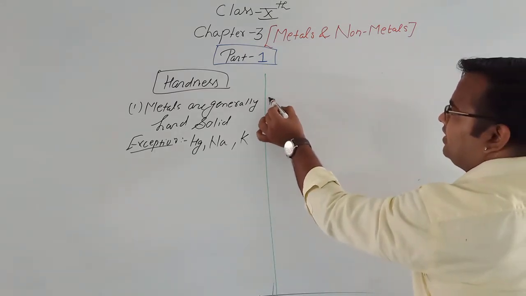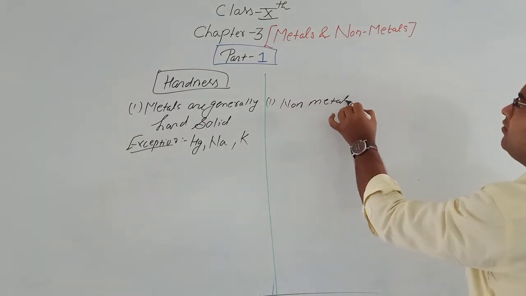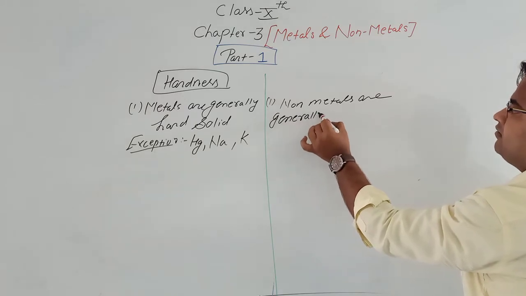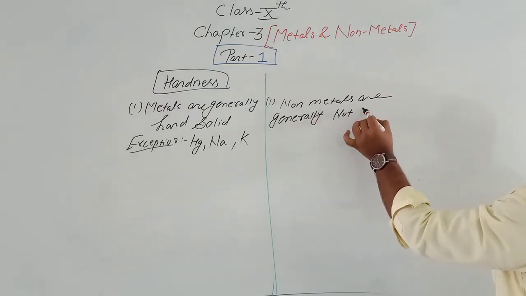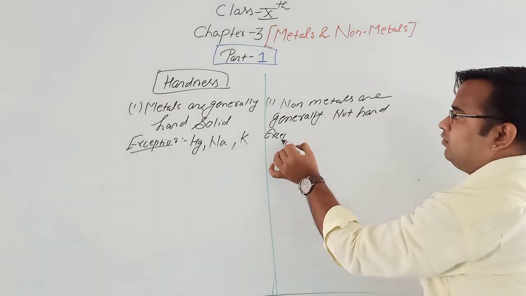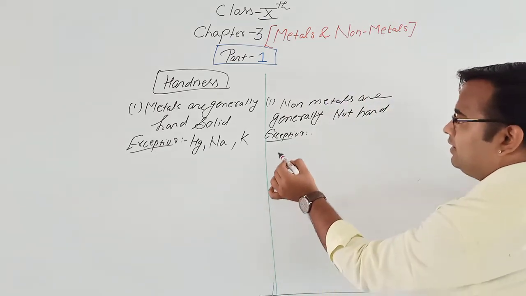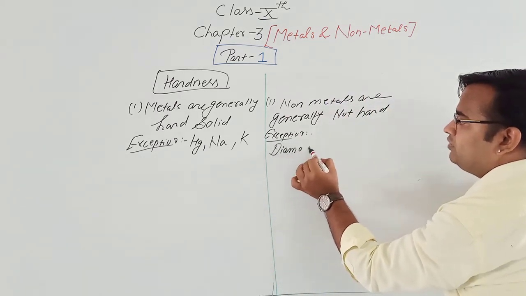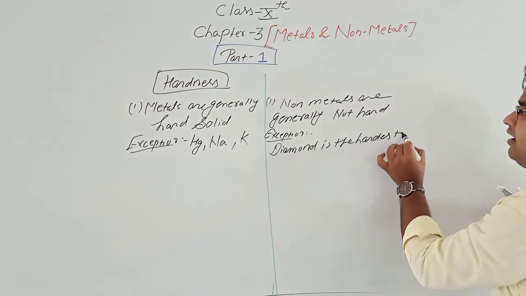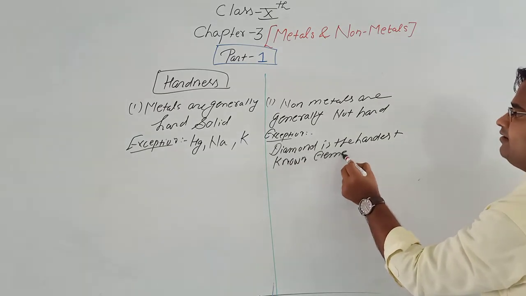Non-metals are generally not hard. Here there is also an exception: diamond is the hardest known element.